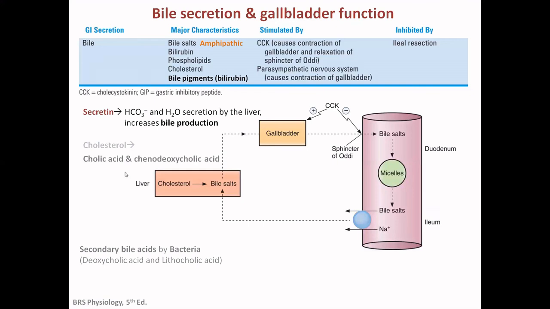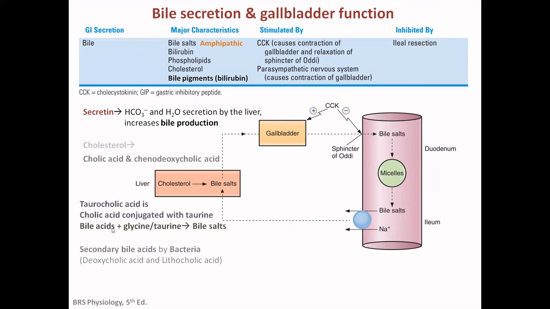And these are the bile salts, cholic acid and chenodeoxycholic acid, and their parent molecule is cholesterol. The secondary bile acids are prepared by the bacteria. Those are deoxycholic acid, from cholic acid to deoxycholic acid, and lithocholic acid. So secondary bile acids are possible because of the bacteria.